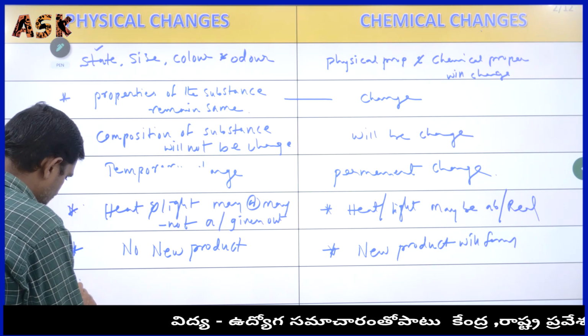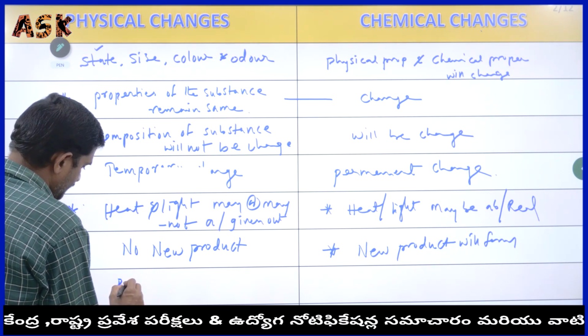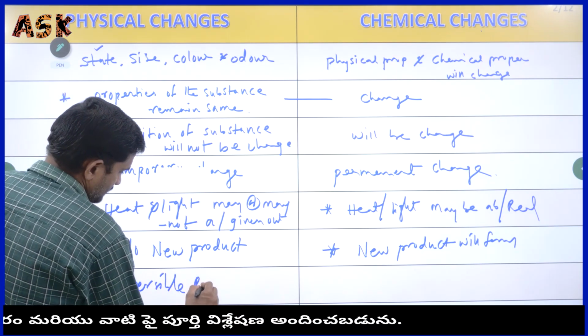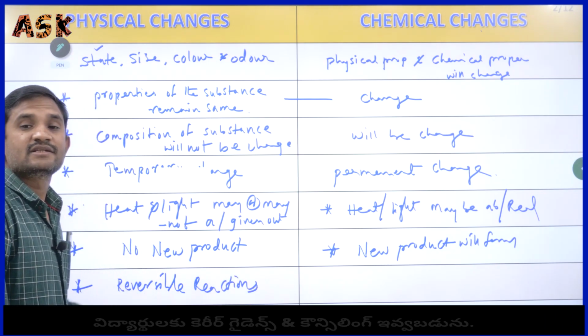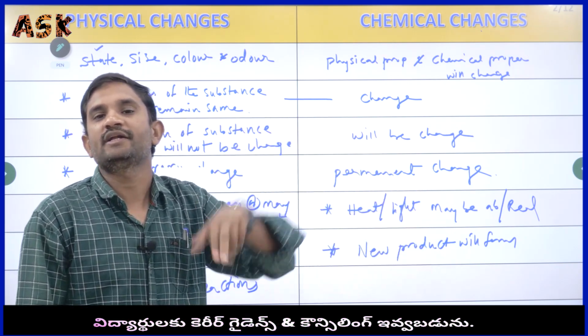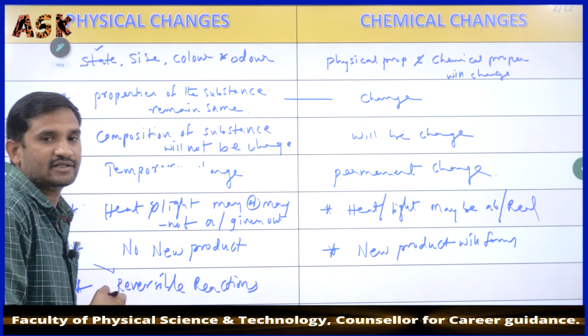Here these physical changes are reversible reactions. Yes, it will come back: reactants turn into products, and again into reactants. That's why we call these reversible reactions.